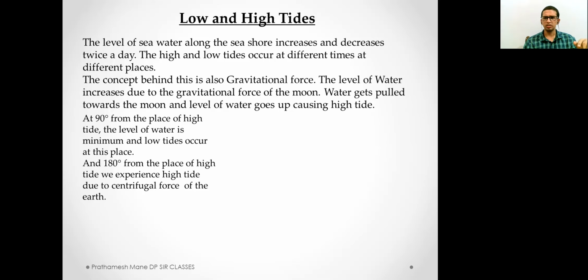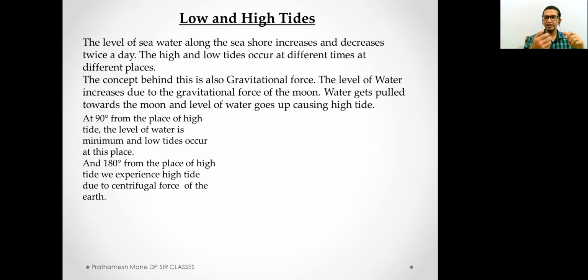Now, another question: why does high tide take place at 180 degrees? Well, that is due to centrifugal force. What is centrifugal force? Centrifugal force is nothing but the force which pulls the object outside. In a circular motion, it tries to pull the object outside. Centripetal is the force towards the center. Centrifugal is the force which tries to pull the object out of the circle.